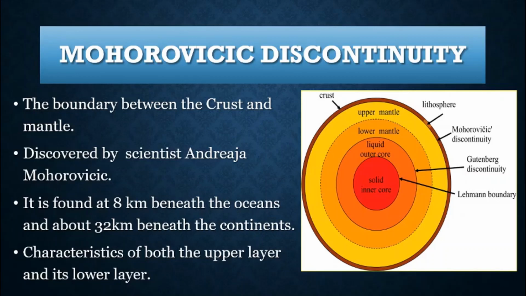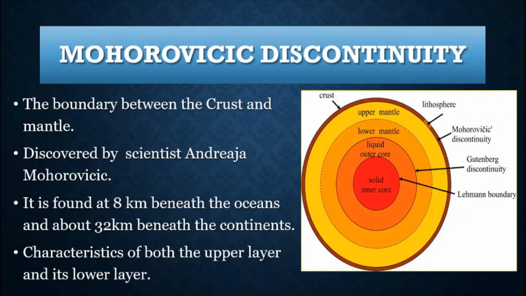It was discovered by a Yugoslavian scientist, Andrija Mohorovičić, in the year 1909. Today, it is commonly called Moho discontinuity. It forms the boundary between the crust and the mantle.